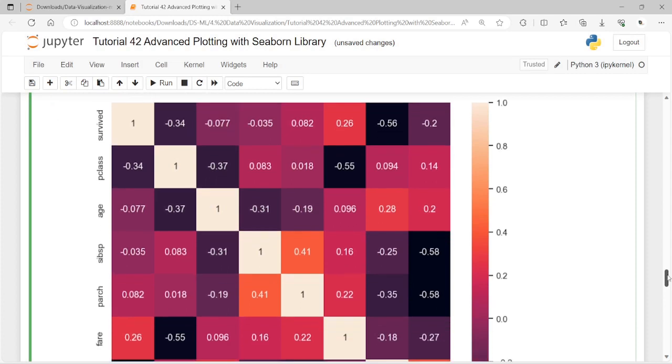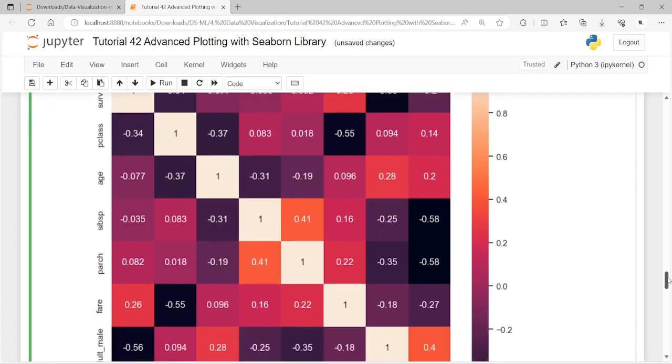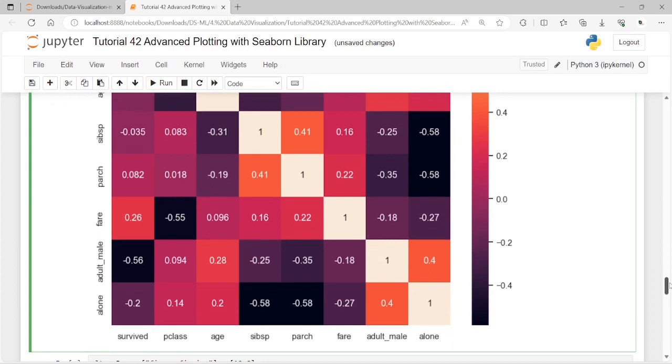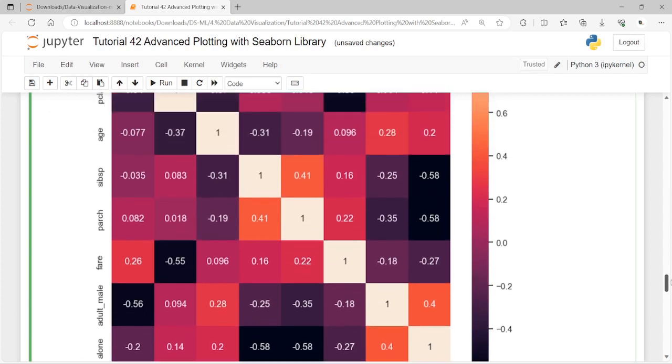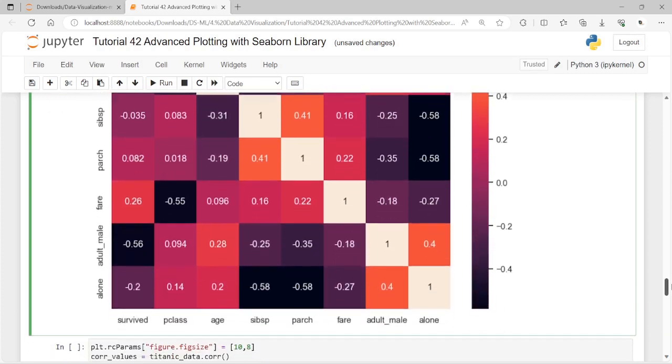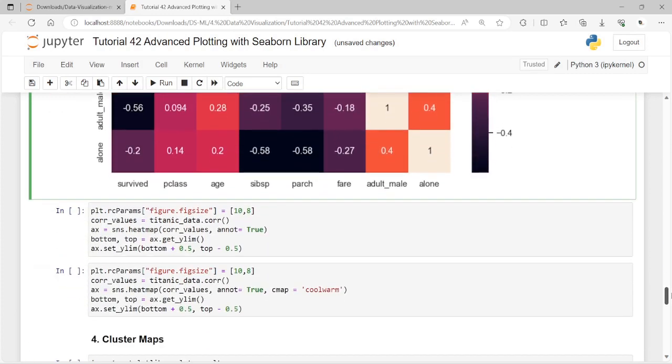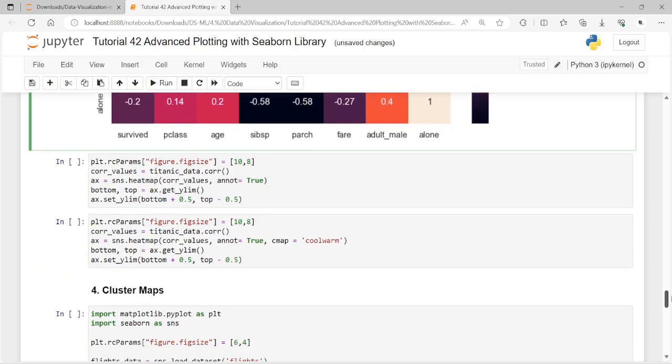The plot is cropped at the top and bottom of the exact diagonal. I will slowly scroll up and down this correlation map image.